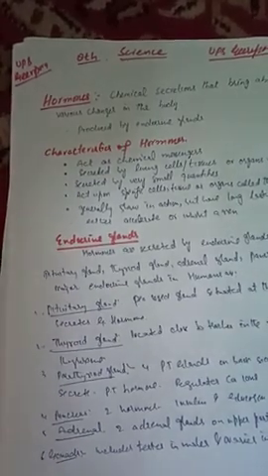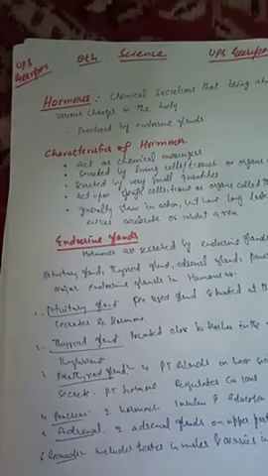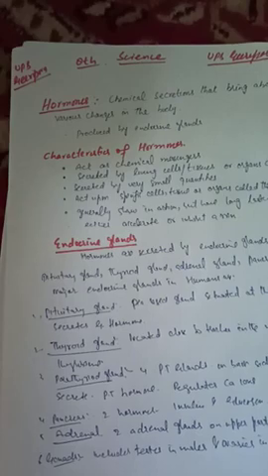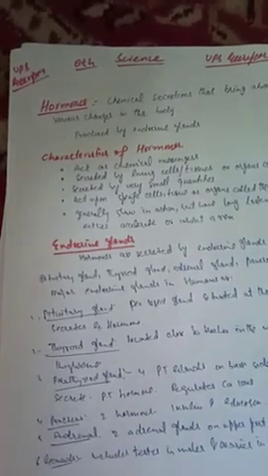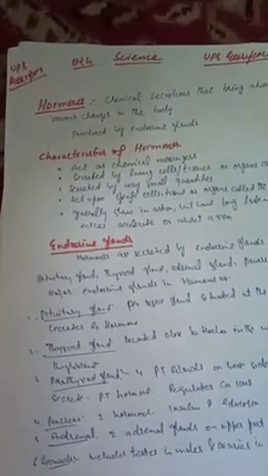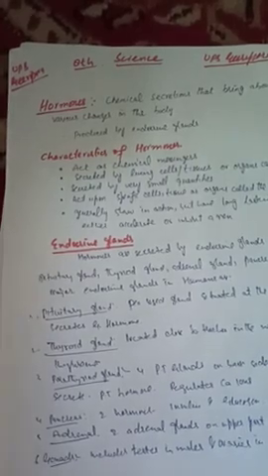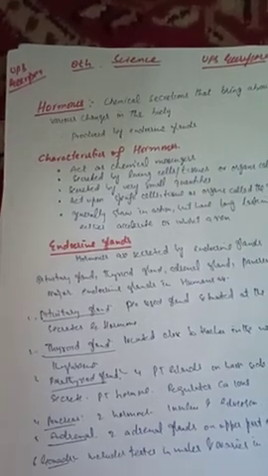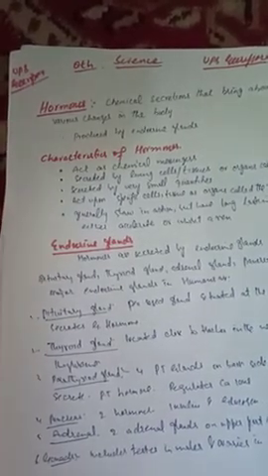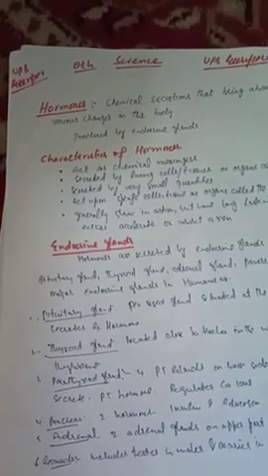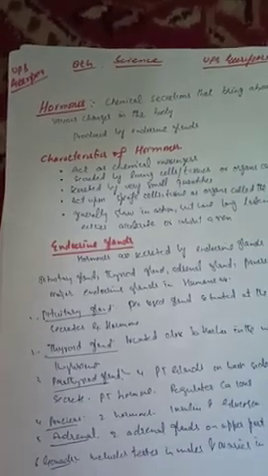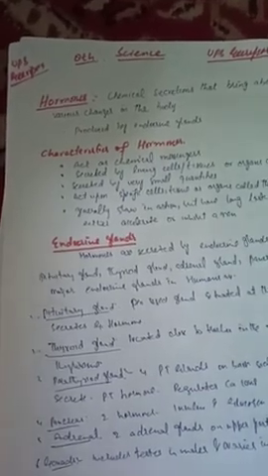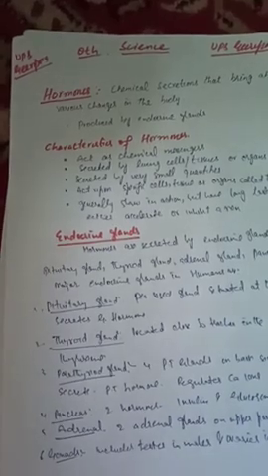Now the characteristics of hormones. Hormones act as chemical messengers. They are secreted by living cells or tissues or organs called glands, and they are secreted in very small quantities. Hormones act upon specific cells, tissues or organs called the target sites. They are generally slow in action but have long-lasting effects. Hormones either accelerate or inhibit a reaction. This was about the characteristics of hormones.